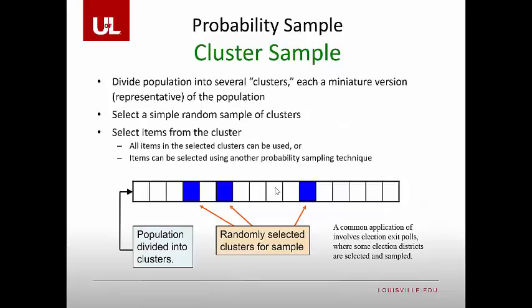Clustered sampling is actually more similar to systematic sampling. You divide the population into several clusters. Let's call them cities for right now. Each is a miniature version of the actual population. And then you select from those cities. So that means everyone in those cities would be included within your sample. Rather than randomly selecting individuals, you're actually randomly selecting clusters.